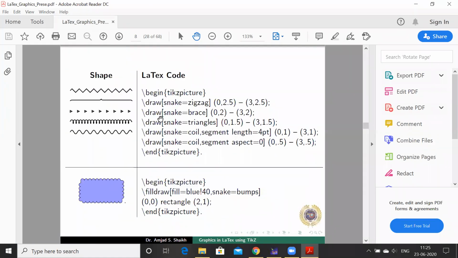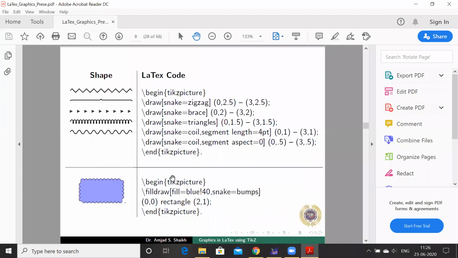This is zigzag lines. Then the snakes with brace equal to brace give this kind of braces. Of course, you have to assign coordinates here. What are the coordinates you require? Start and end coordinates. Here it is snakes with triangles, snakes with coil, and the snake with this coil segment aspect 0 means we can reduce the coil. Okay, so this way one can get all these things.